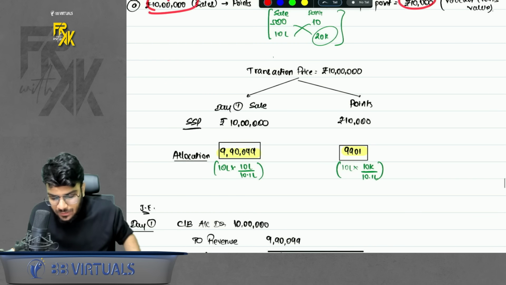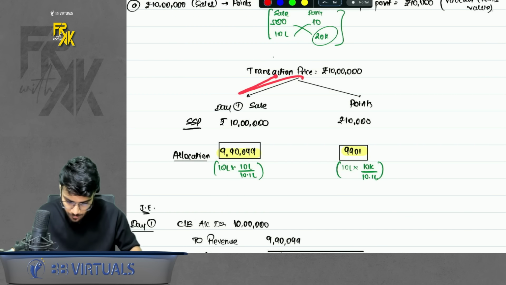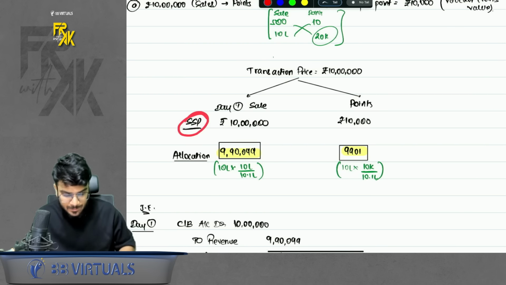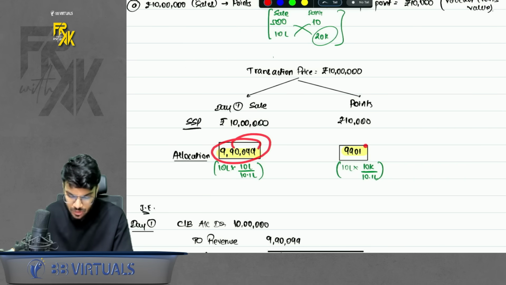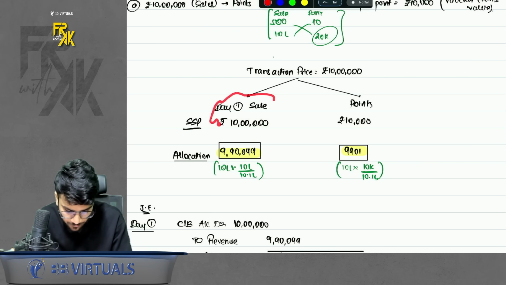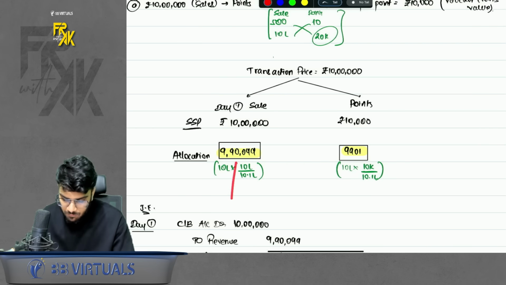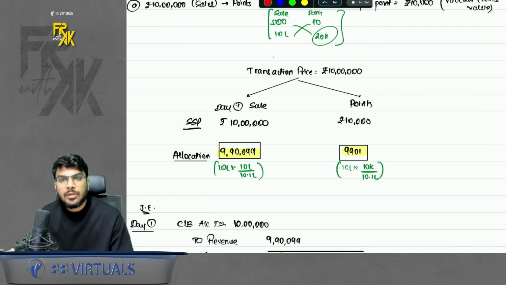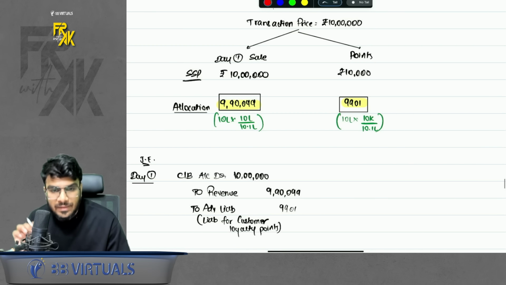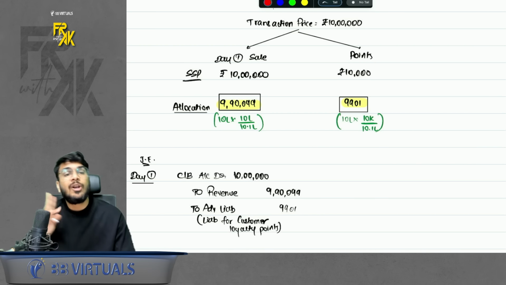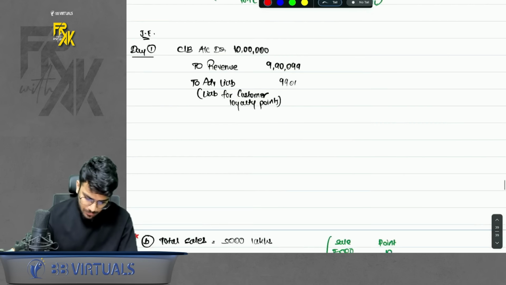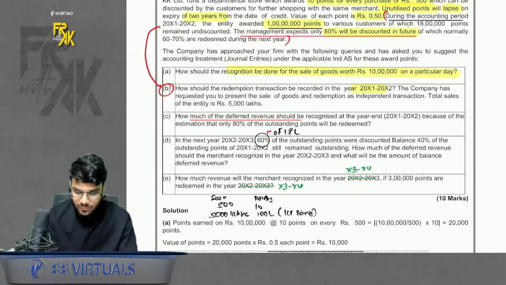Now the transaction price is 10 lakhs. Bifurcate it in the ratio of SSP and you will get the allocation. Now why allocate? Because whatever you get for the sale, you can book today, but whatever you get against the points, you will not book today. You will either book when the customer redeems the points, or you will book after 2 years when the points lapse. So this was the first part, not linked to the 1 crore points.